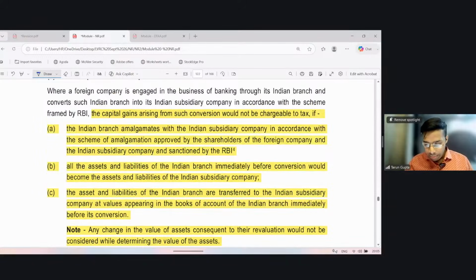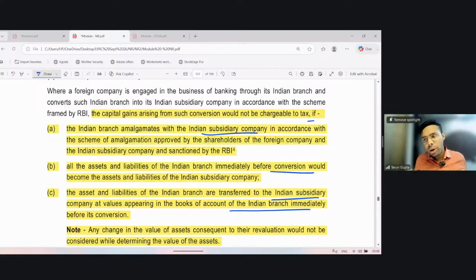How such capital gain shall be exempt or shall not be taxable if the Indian branch amalgamates with the Indian subsidiary in accordance with the scheme of amalgamation approved by the shareholders of the foreign company and the Indian subsidiary and sanctioned by the RBI. All assets and liabilities of the Indian branch immediately before conversion would become the assets and liabilities of the subsidiary company. The assets and liabilities of the Indian branch are transferred to the Indian subsidiary at values appearing in the books of account of the Indian branch immediately before its conversion.